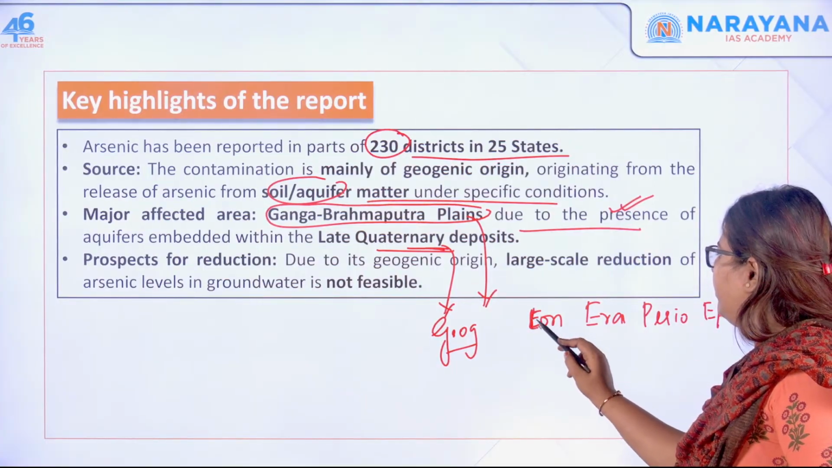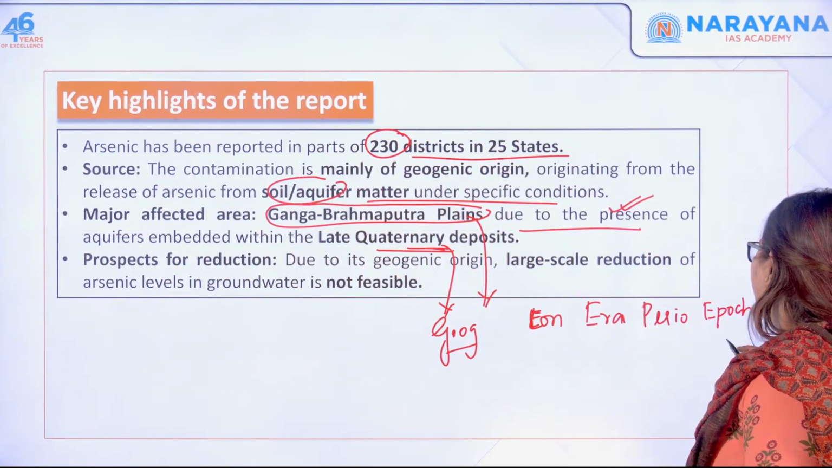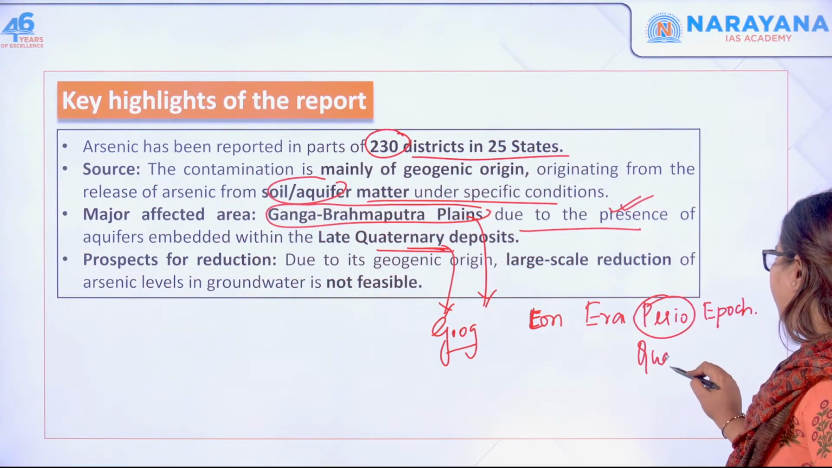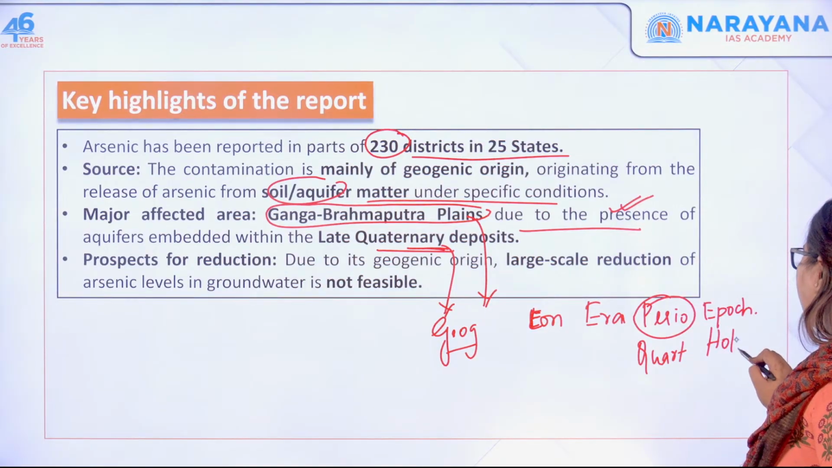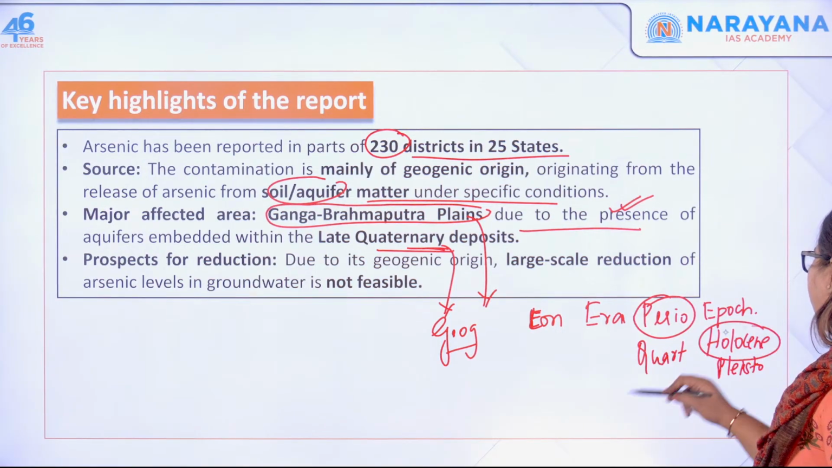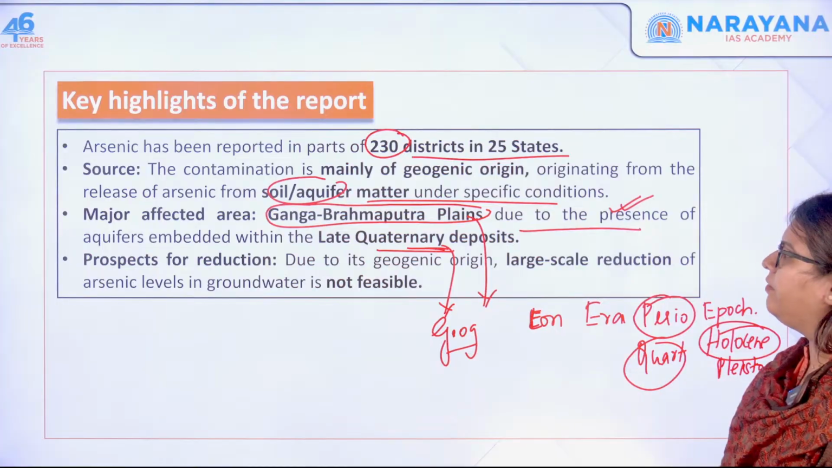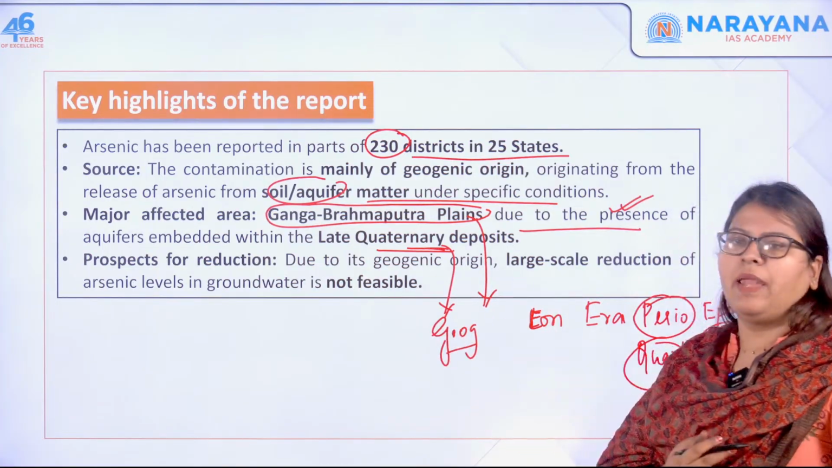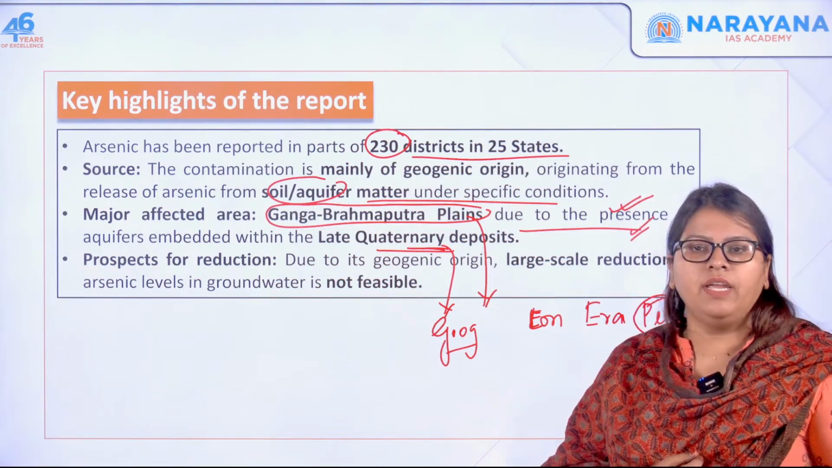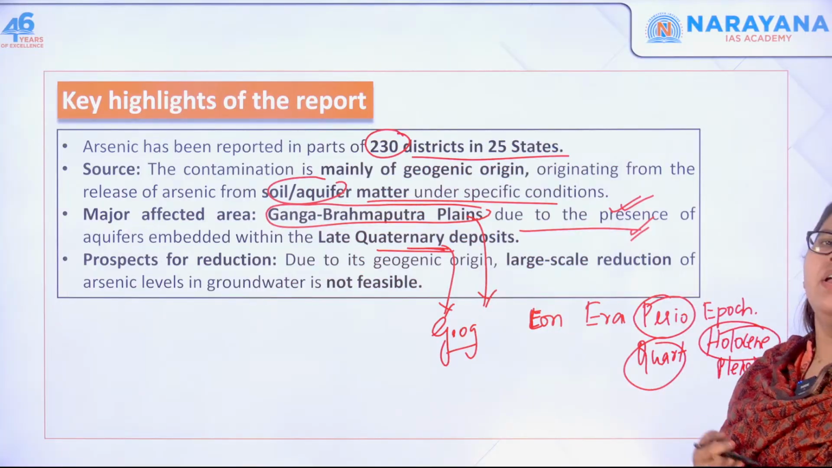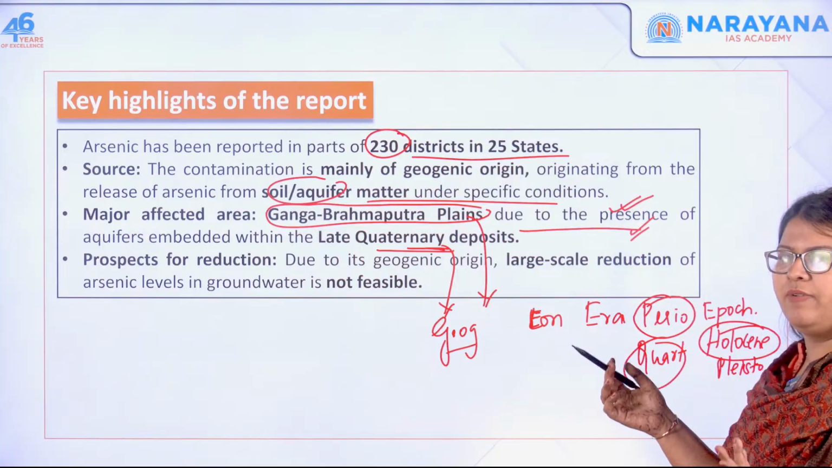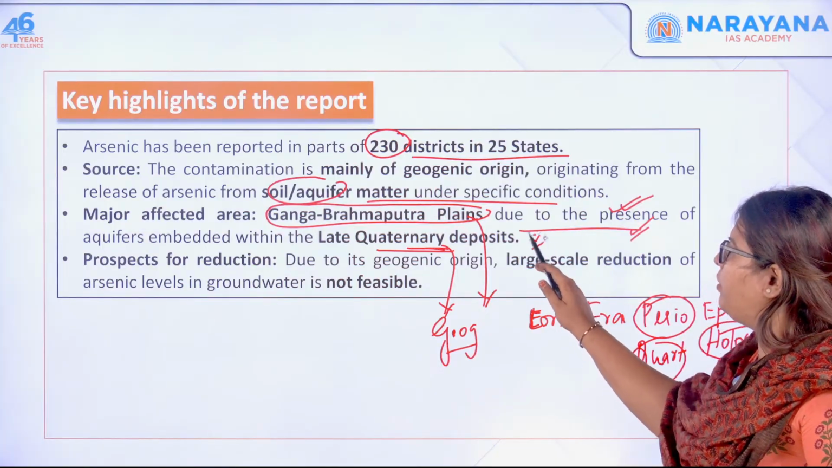Here you can see the period is your quaternary period. The epoch is the Holocene or the Pleistocene. This is the present one, right? So the aquifers have been embedded in the late quaternary deposit. This is the meaning of the word quaternary. For GS students, it's not that important, but knowing the geological time scale is important as common knowledge.